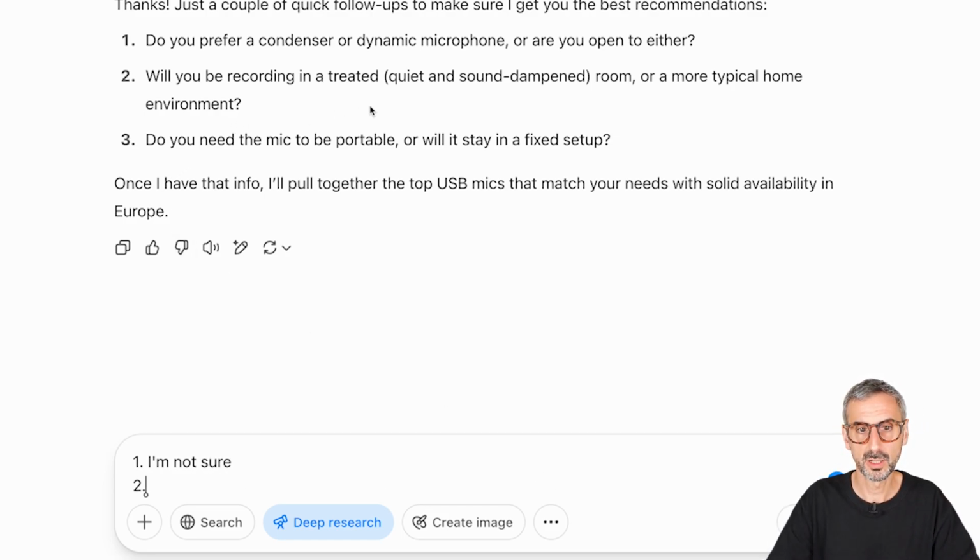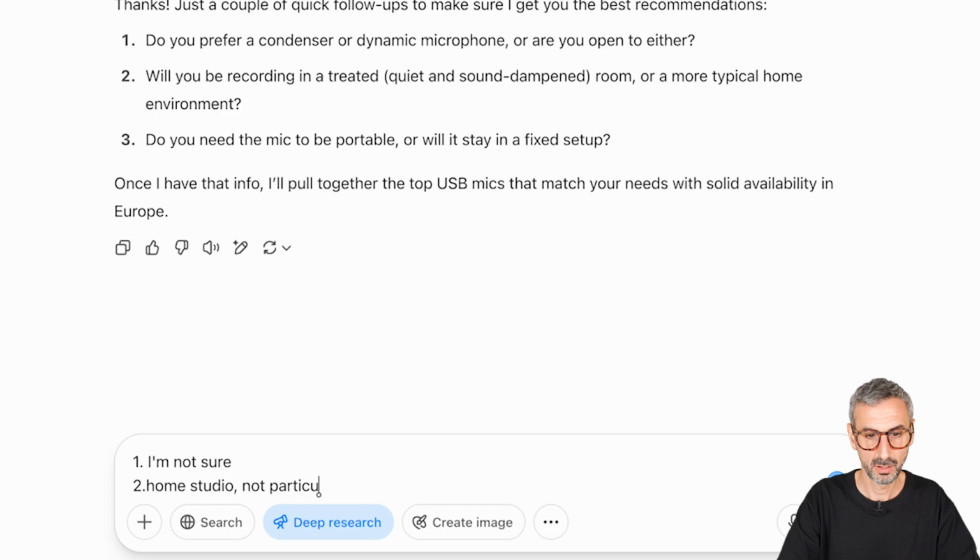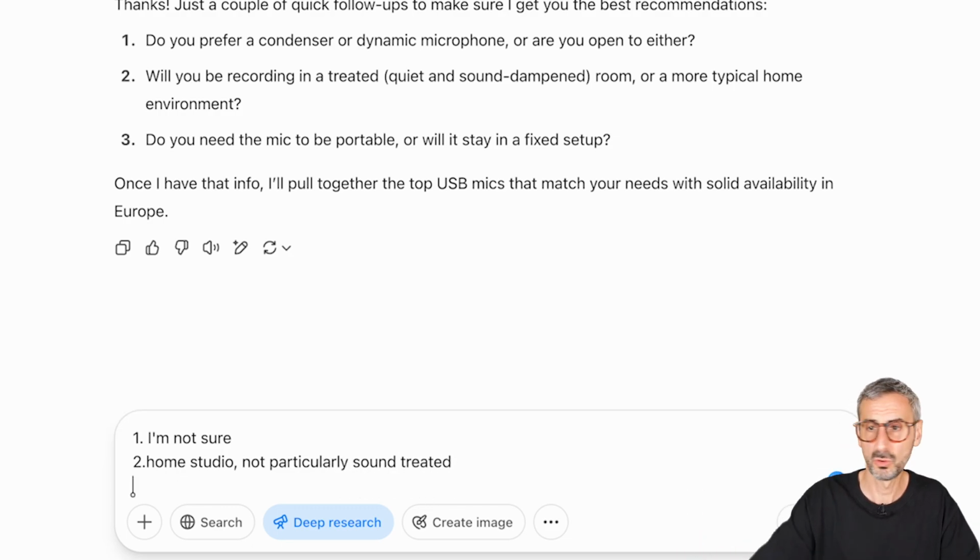Second, will you be recording in a treated, quiet and sound dampened room, or more a typical home environment? I just say home studio, not particularly sound treated. I have a few sound absorbing panels right there, but they are not doing a great job. And question number 3, do you need the mic to be portable, or will it stay in a fixed setup? Mostly in a fixed setup.